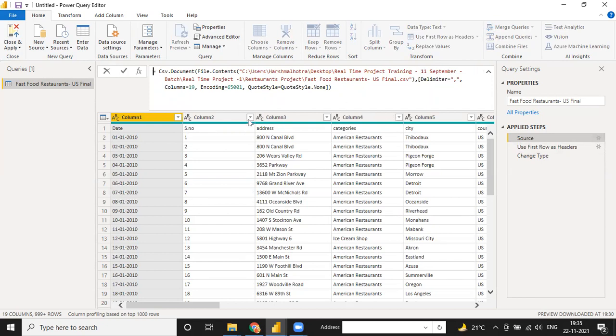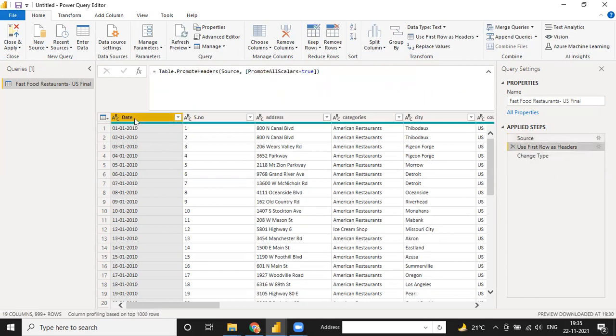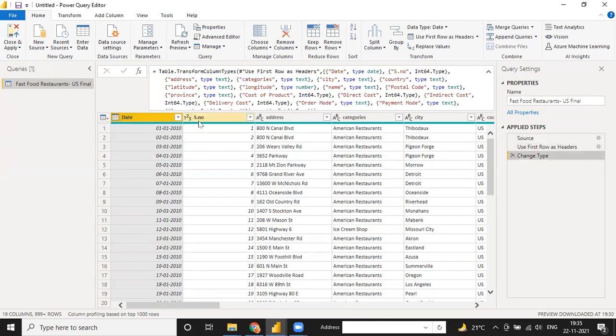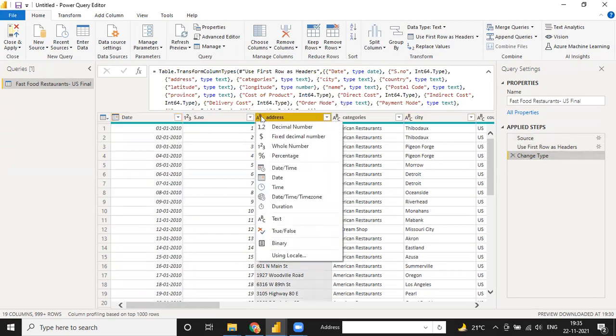Okay, in the same way, right now this is Column1 and this is the date column. If you select the second option, this first row becomes the header. Date value will become the header, and if you apply Changed Type, date value will become date, serial number will become numbering format, address will become ABC, the text value. So in total, how many data types do we have? If you click on any data type, we have decimal number, fixed decimal number, whole number, percentage, date and time, date, time. These are all the data type formats.